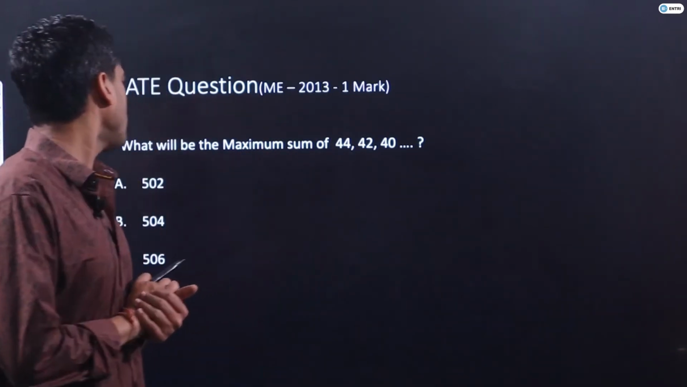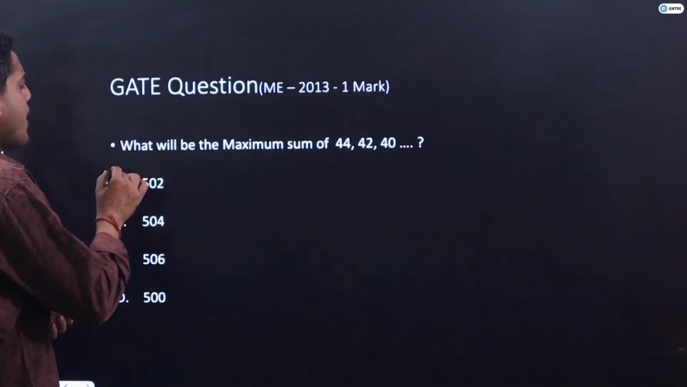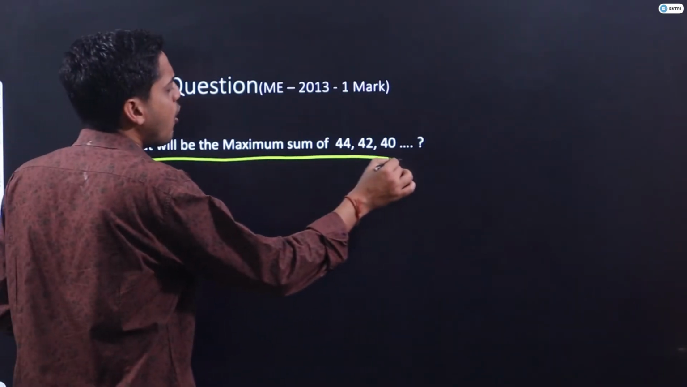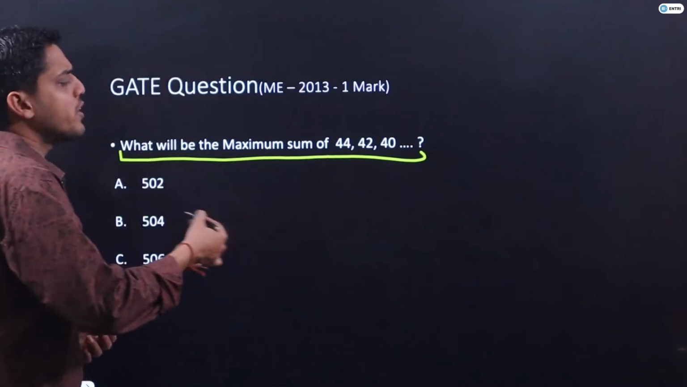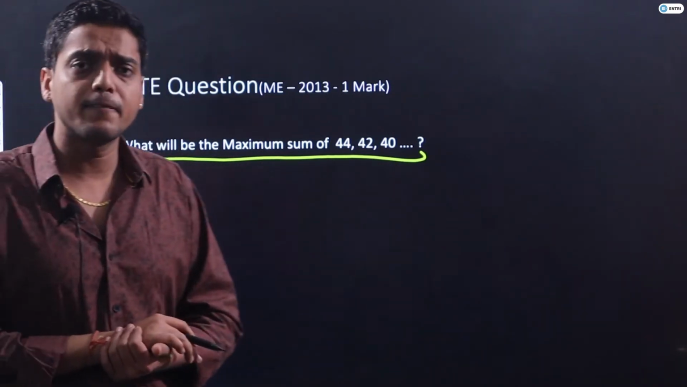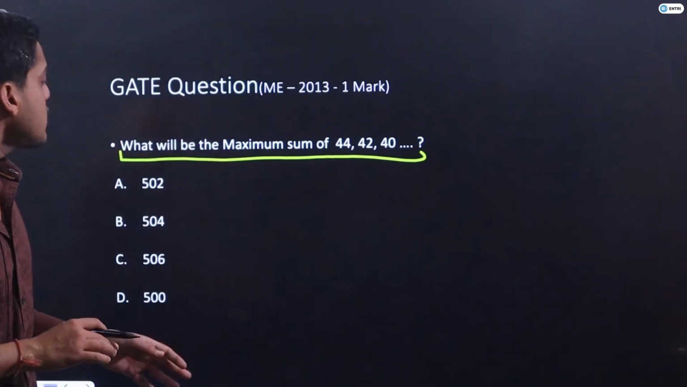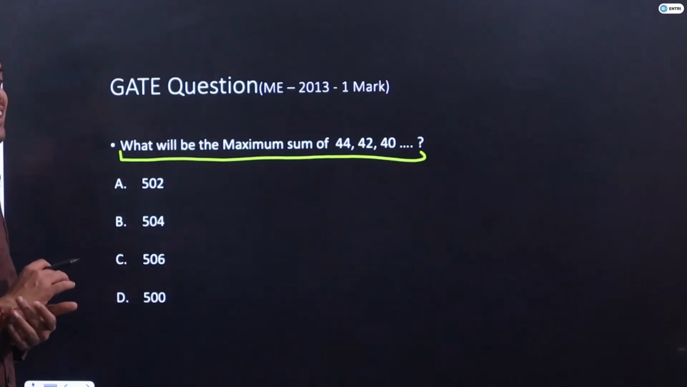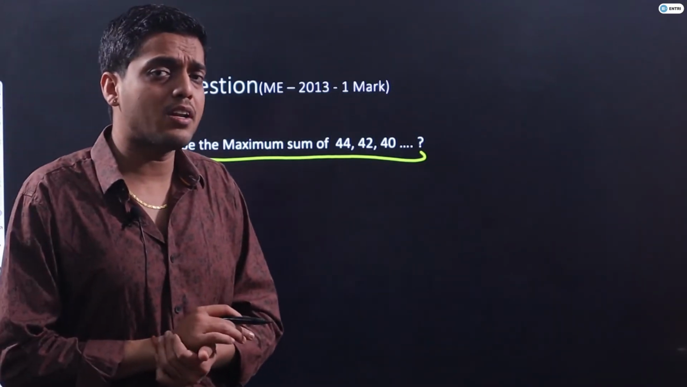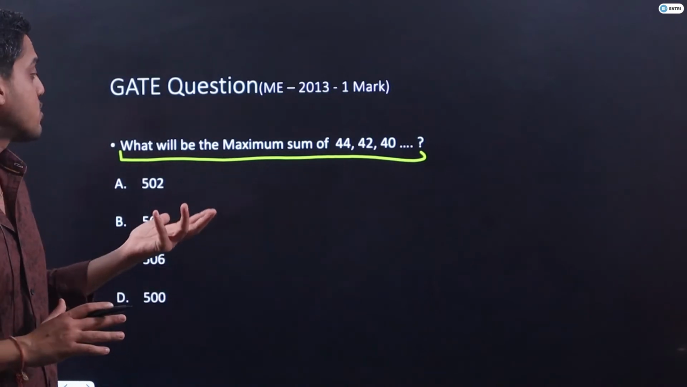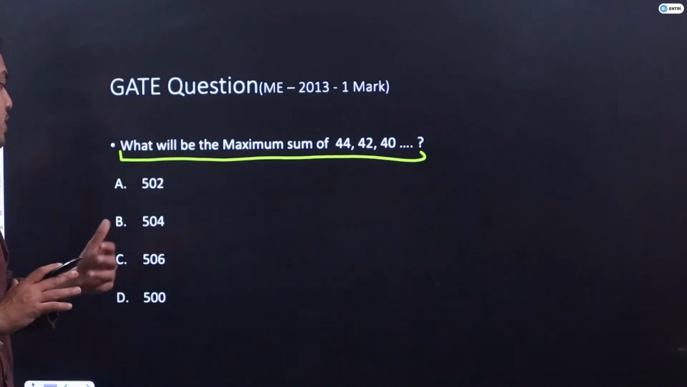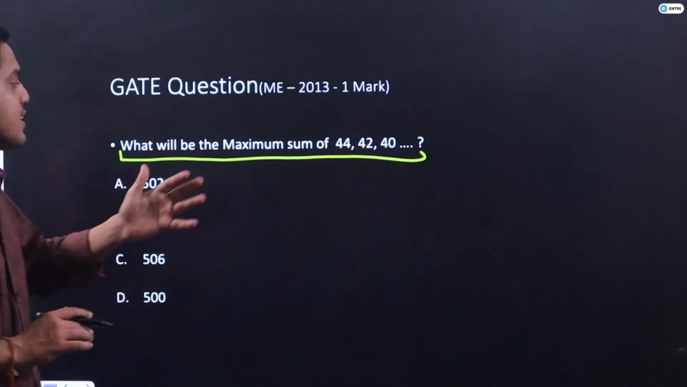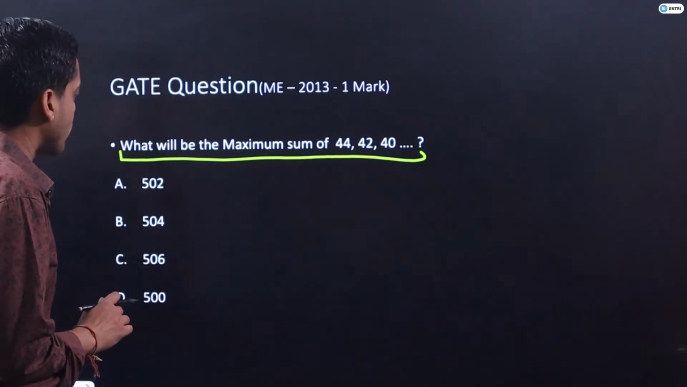The question was, what will be the maximum sum of 44, 42 and 40 and so on up to question mark. That's it. So this question has been asked in your GATE exam, and now students will say, sir, where natural numbers will be used or not, how it will be solved. So let's understand, guys, understand the explanation only.